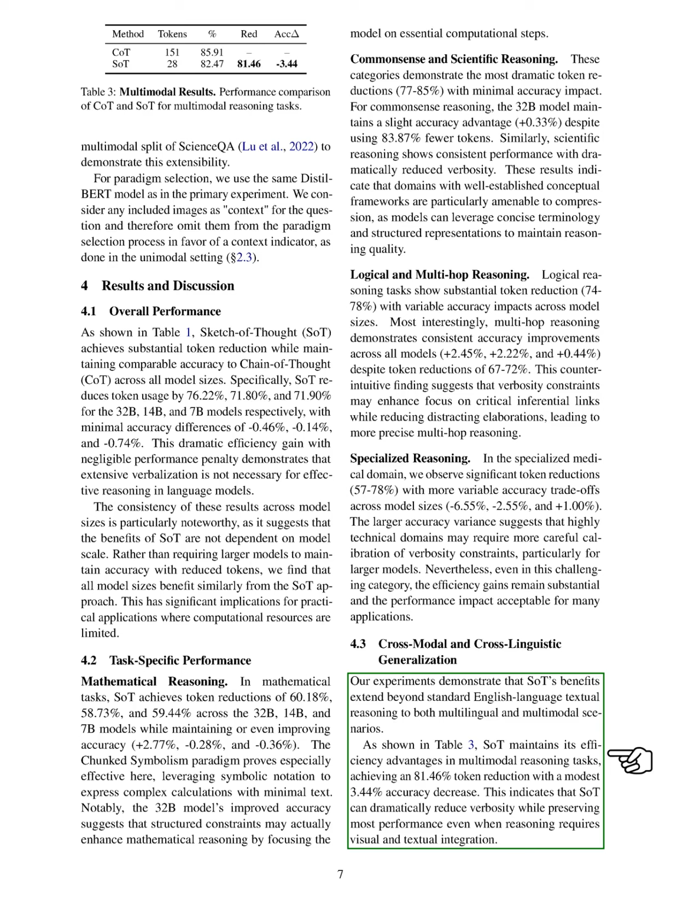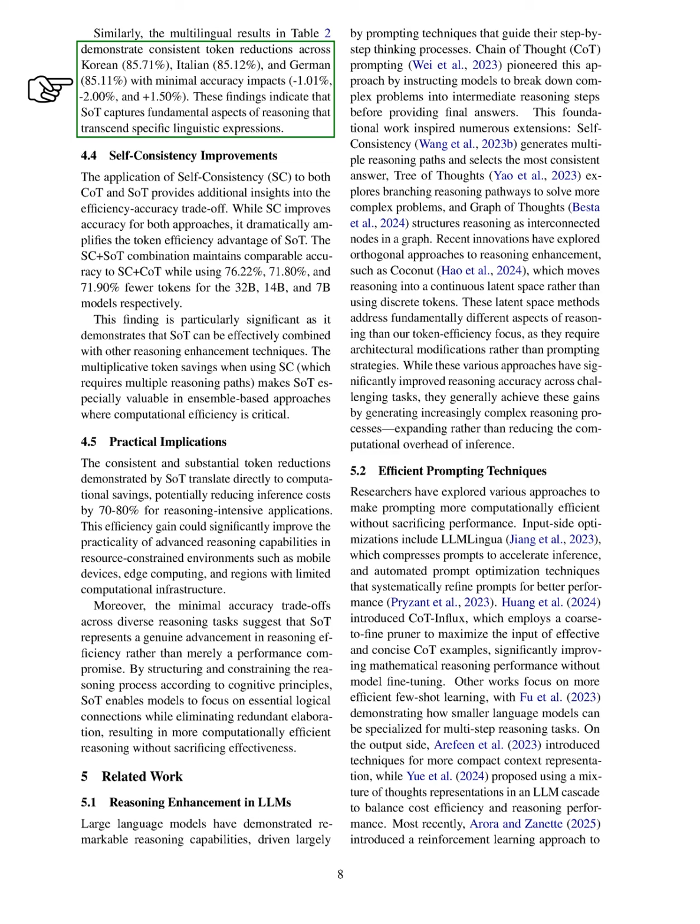Finally, our experiments show that SOT's advantages extend beyond English language reasoning to multilingual and multimodal contexts. In multimodal tasks, we achieve an 81.46% token reduction with a modest accuracy decrease. Similarly, in multilingual scenarios, we see consistent token reductions across Korean, Italian, and German, with minimal accuracy impacts. These findings suggest that SOT captures essential reasoning aspects that are applicable across different languages and modalities.